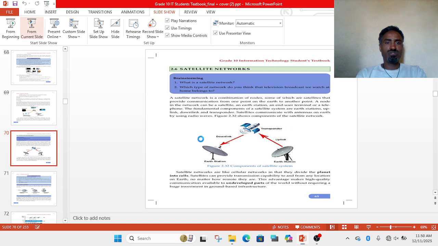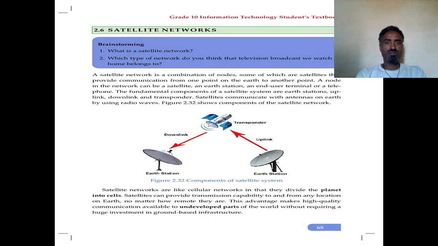I'll continue today's lesson, which is satellite networks. When you say satellite network, it is a combination of nodes, some of which are satellites that provide communication from one point on the Earth to another point. In a satellite network, a variety of devices participate, but mostly the objective of establishing a network is to provide a message or information from one point to the other, mostly upward or downward.